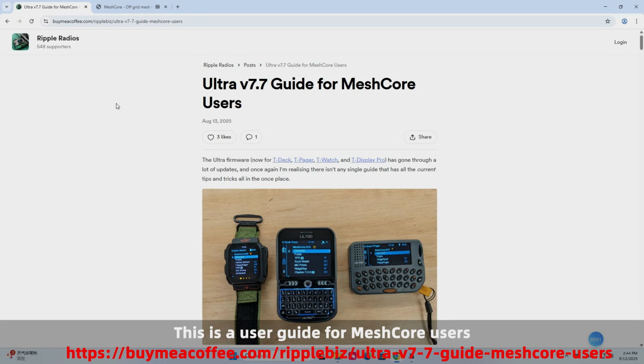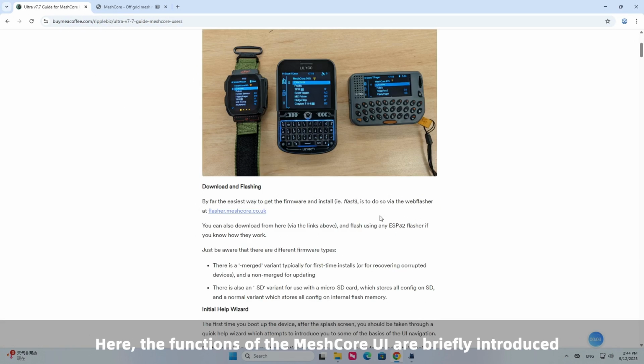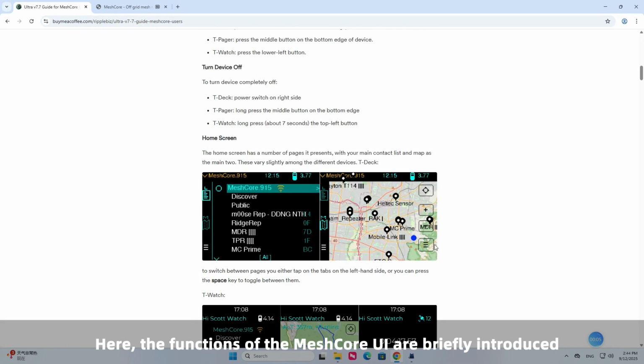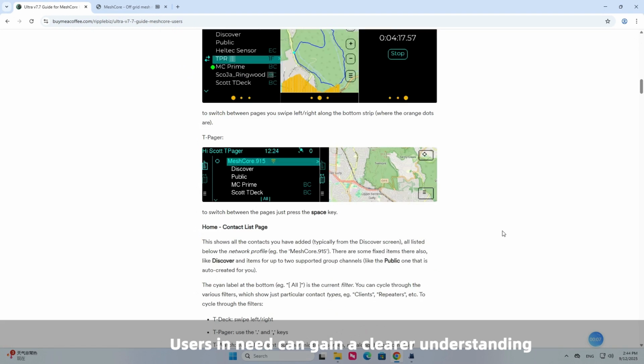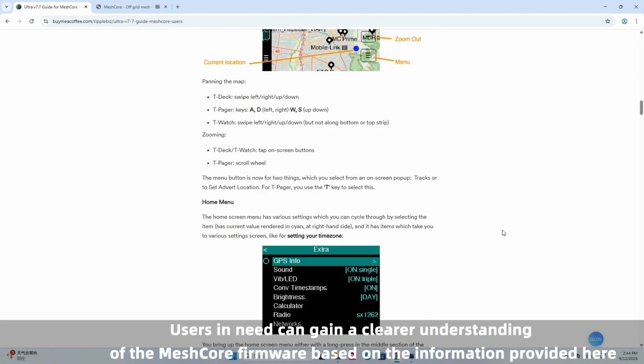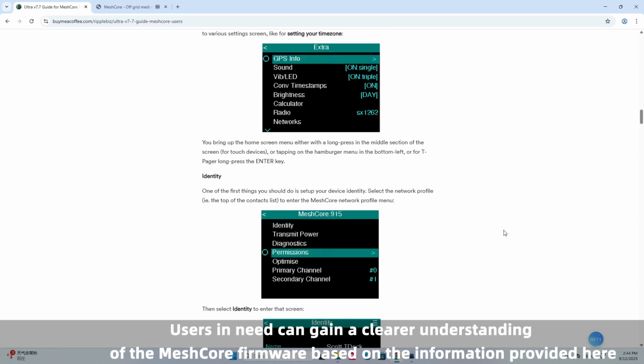This is a user guide for Meshcore users. Here, the functions of the Meshcore UI are briefly introduced. Users in need can gain a clearer understanding of the Meshcore firmware based on the information provided here.